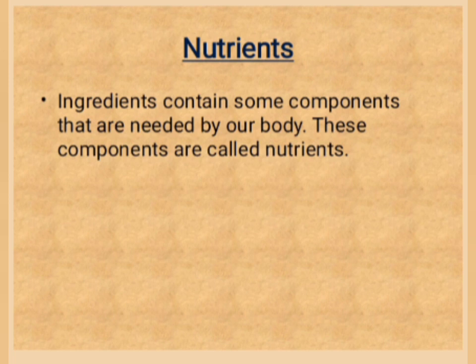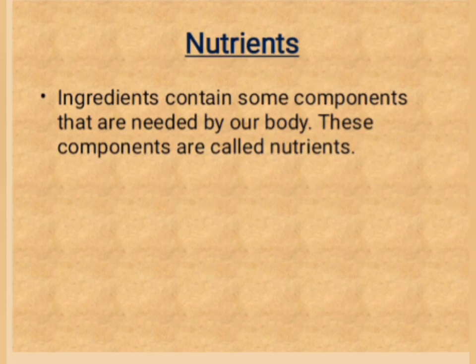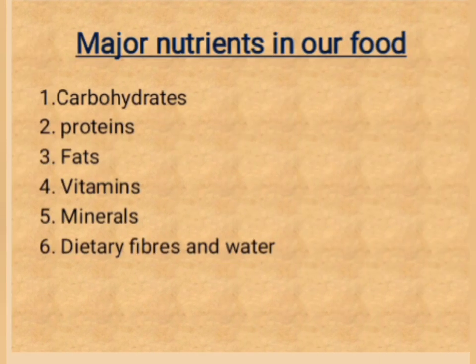These components are called nutrients. What are nutrients? Ingredients contain some components that are needed by our body. These components are known as nutrients. Let us see the major nutrients in our food. They are carbohydrates, proteins, fats, vitamins, minerals, dietary fibers and water. Let us learn them in detail.